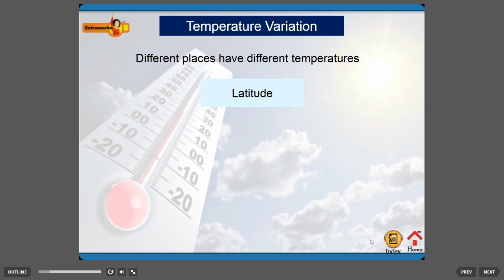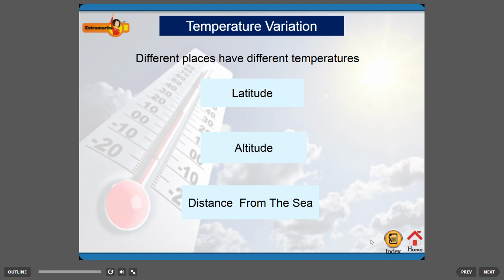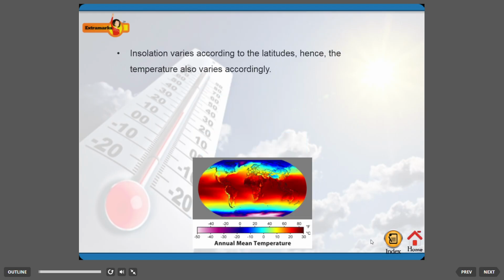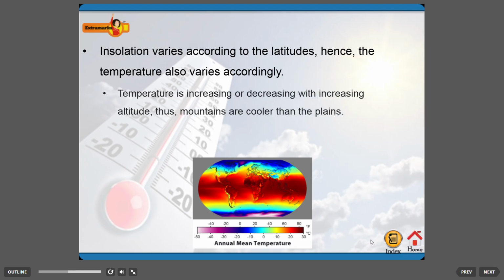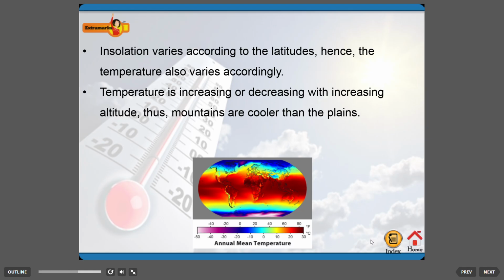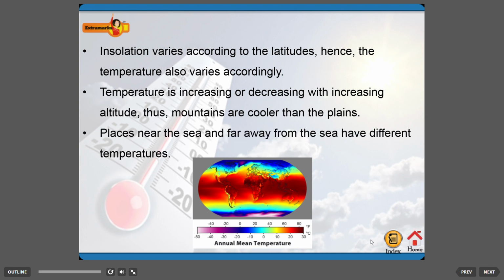Temperature variation. Different places have different temperatures due to the following reasons: latitude, altitude, and distance from the sea. Insolation varies according to the latitudes, hence the temperature also varies accordingly. Temperature decreases with increasing altitude, thus mountains are cooler than the plains. Places near the sea and far away from the sea have different temperatures.